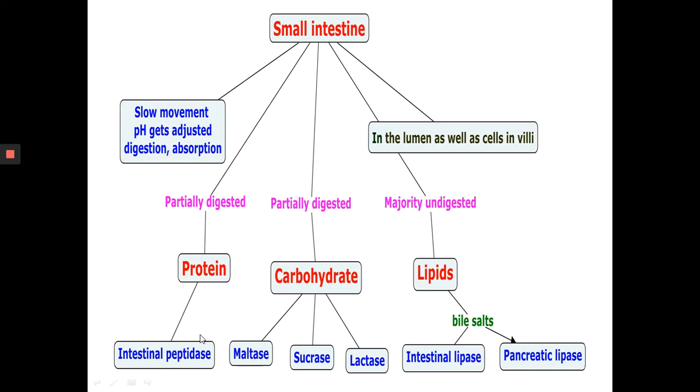So in the small intestine, the food is moving very slowly. It helps to adjust the pH, and it also helps in the digestion by the enzymes. The enzymes get longer time for digestion. And it also helps in the proper absorption of food material.